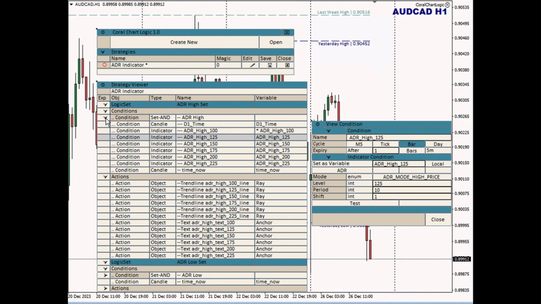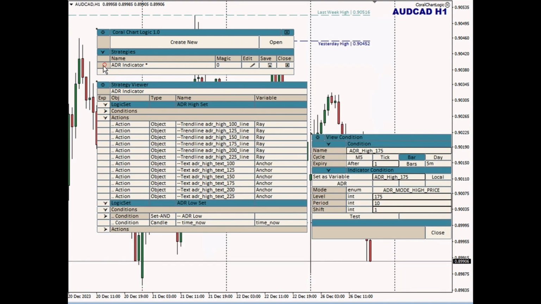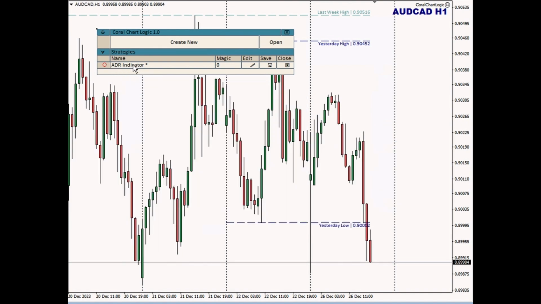So this strategy viewer is a really handy way of navigating around and getting a big picture view of what is in your strategy, and even clicking down and getting into the details. So let's turn on this strategy. I can click the strategy name again. That's the show and hide button for the strategy viewer.